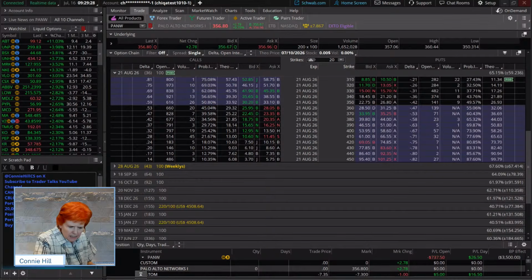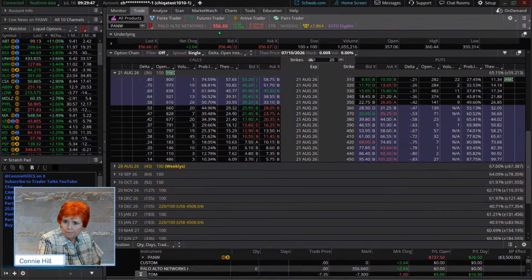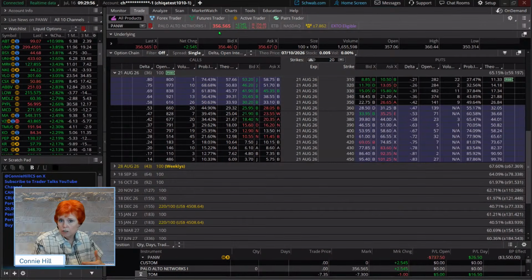How does this act as a hedge on PANW if you don't own the stock? Well, when you sell a put, there's a certain amount of margin that's required to do it, because we could potentially be put that stock at $356, right? That's a lot of cash to tie up. Now, depending on what kind of account you're in, you might not have to have the entire amount tied up in margin. It might be a portion of it, but it still could be a big chunk of money.